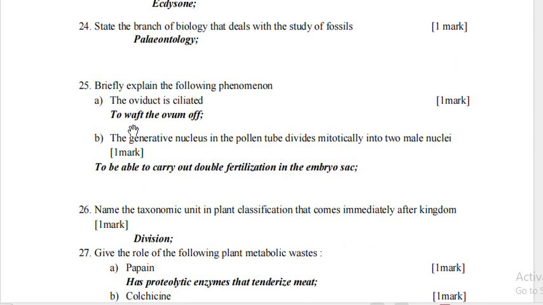Briefly explain the following phenomena. The oviduct is ciliated, and that is to waft the ovum. The generative nucleus in the pollen tube divides mitotically into two male nuclei, to be able to carry out double fertilization in the embryo sac.